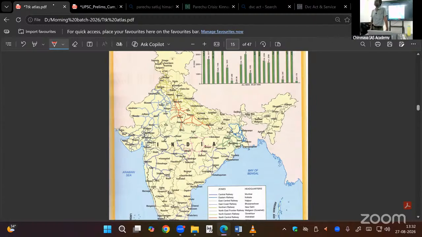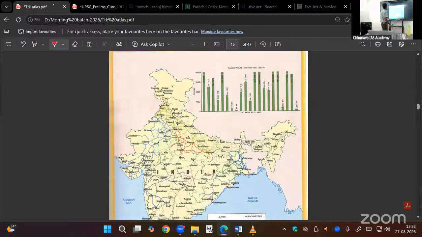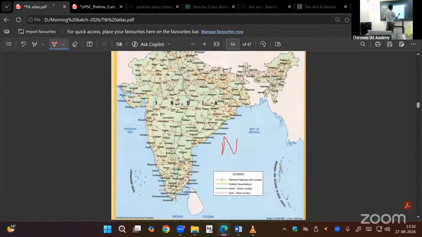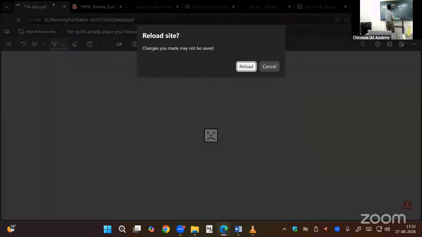We did not have this kind of road at that time. So the government created the National Highway Authority of India. Under that, they developed the National Highway Development Project.